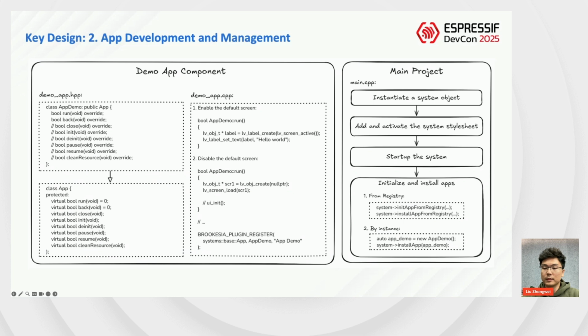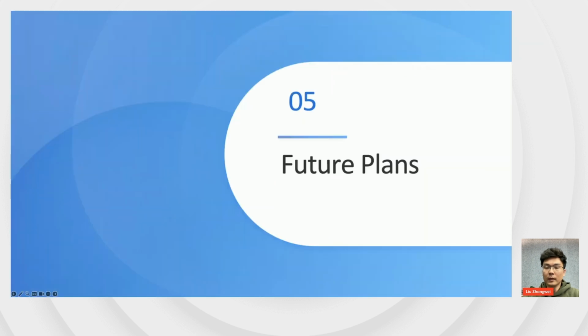Furthermore, thanks to the Unified Service Framework, individual apps do not conflict in terms of component dependencies or underlying code. They can be developed independently and integrated easily, allowing us to combine diverse UIs and application functionalities within a single project. Finally, let me share the future plans for the Brossia framework.